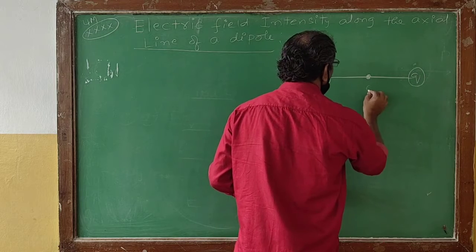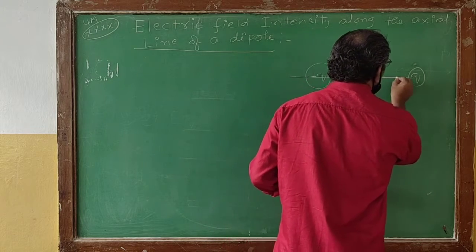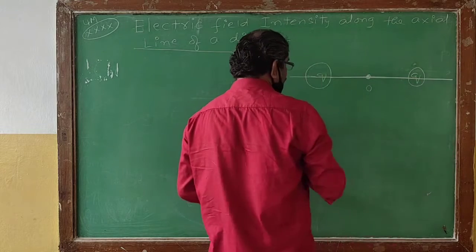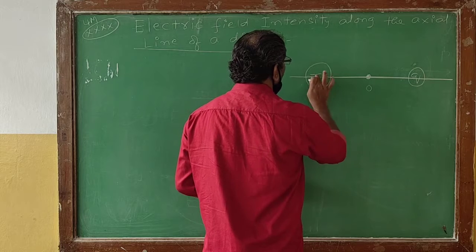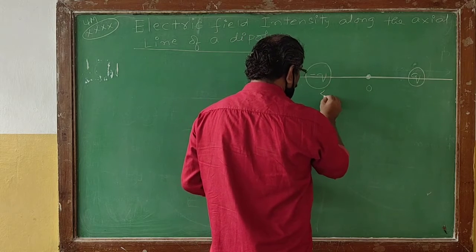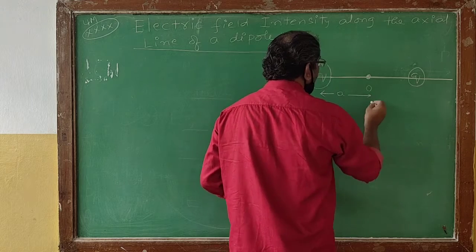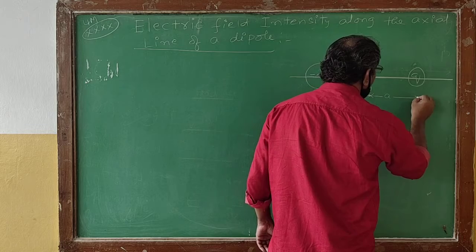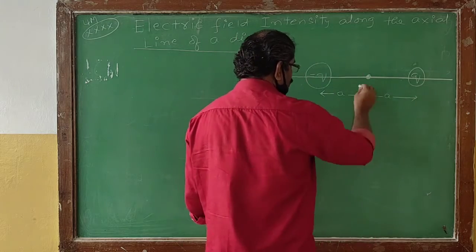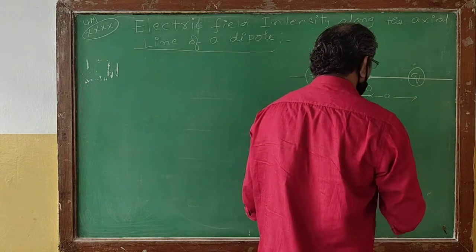This will be the center of the dipole, and this is the axial line. From here to here the length will be a, and from here to here another a, so the total length of the dipole will be 2a.